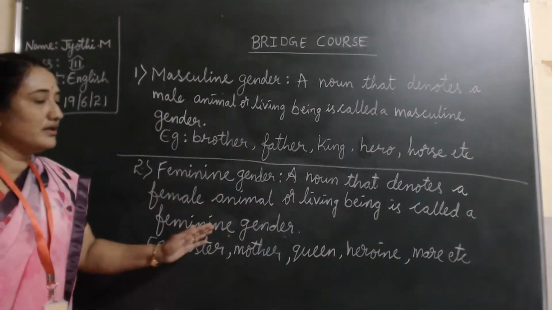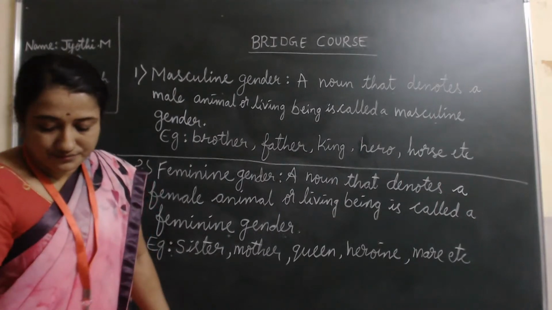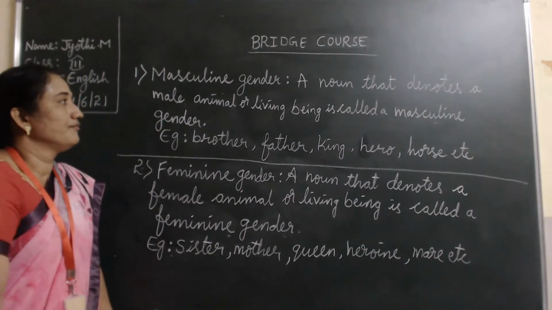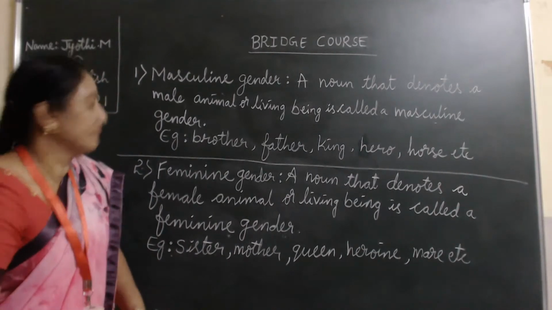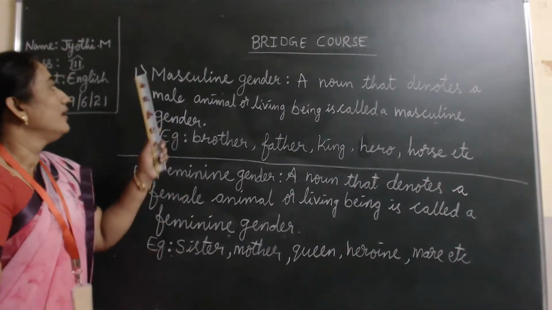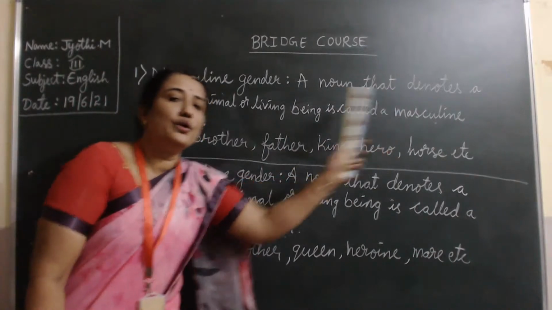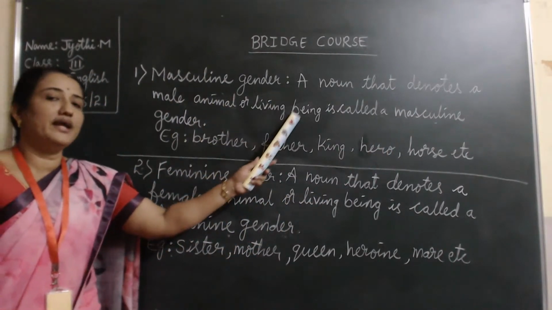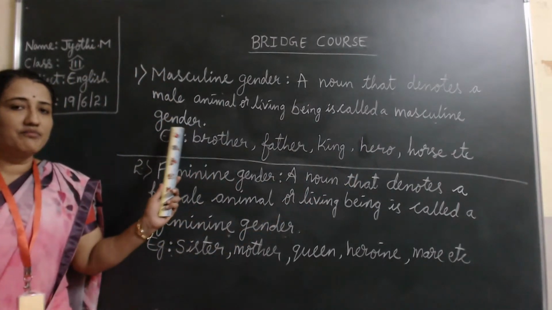Take down these both definitions with examples, children. Once again, I'll read for you. Masculine gender, a noun that denotes a male animal or living being, is called a masculine gender.